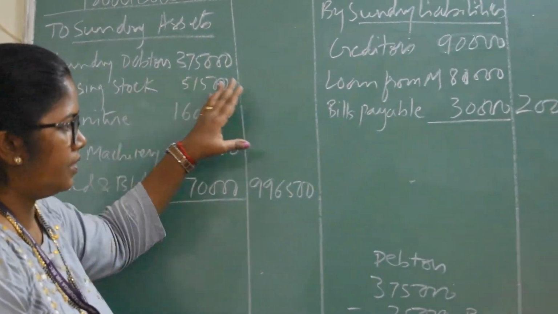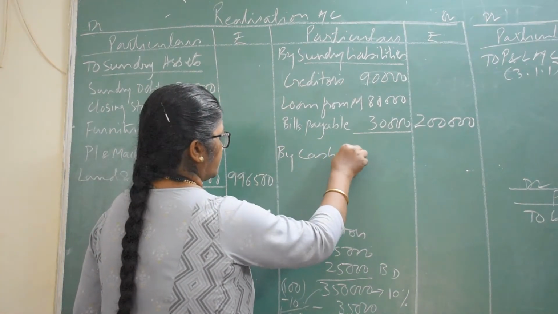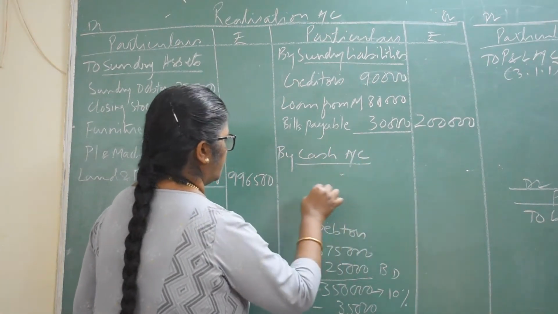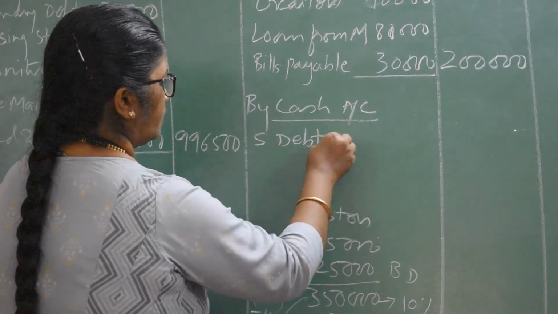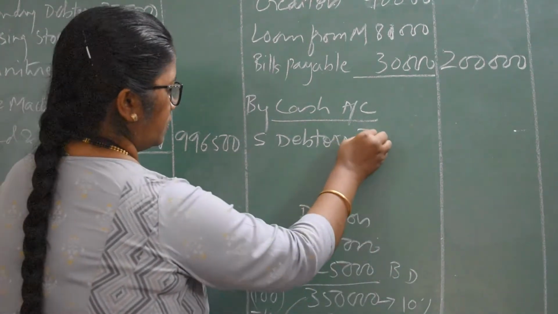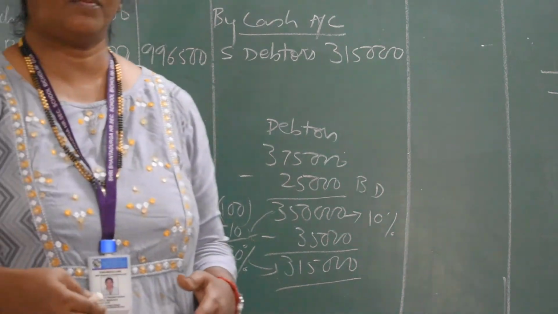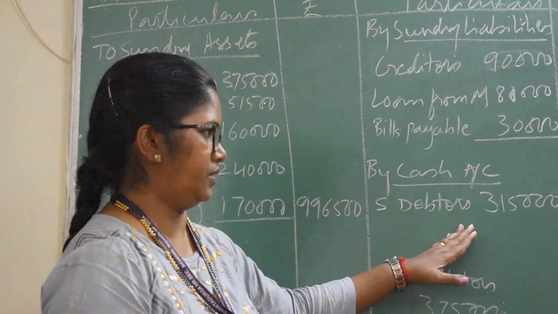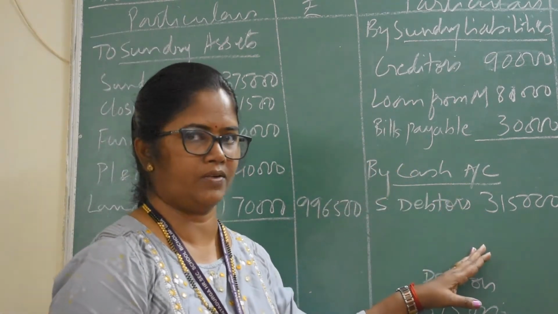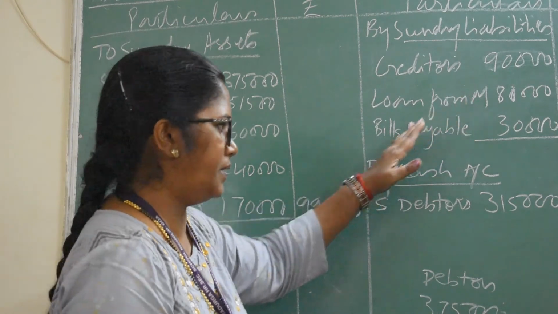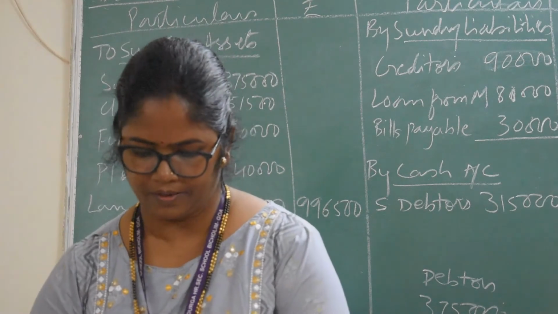Assets are recorded on this side, and the realization entry will come on the opposite side as by cash account, because we have opened a cash account. So the first thing we realize is sundry debtors, and which amount do you have to take? This amount, 3,15,000. The money which we have realized from selling our asset will come here. When an asset is sold, it comes here. It is cash account to realization account. Cash is coming in. And when we pay the liabilities, it will come here. So the first adjustment is done.